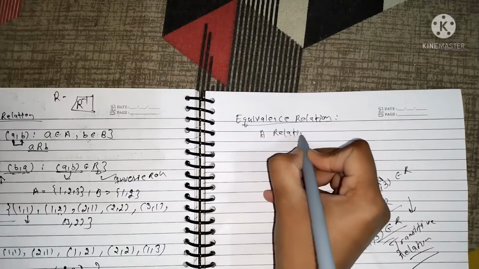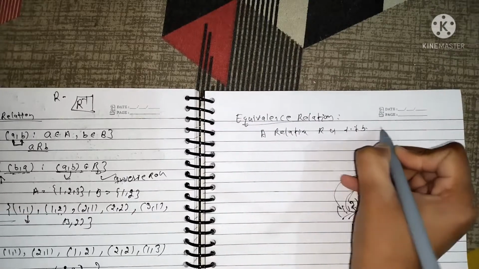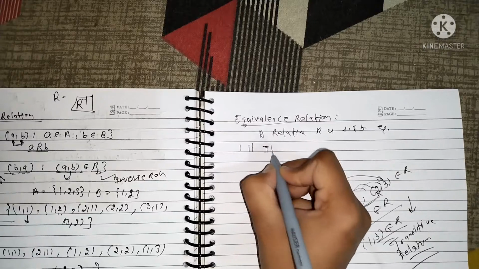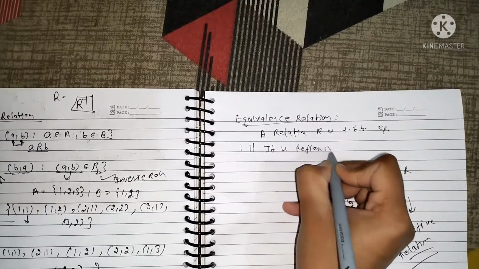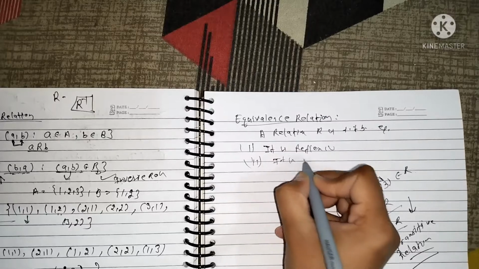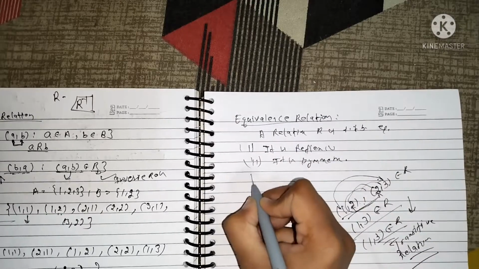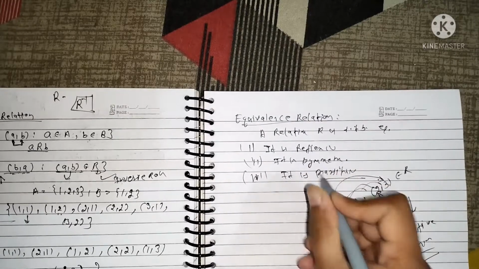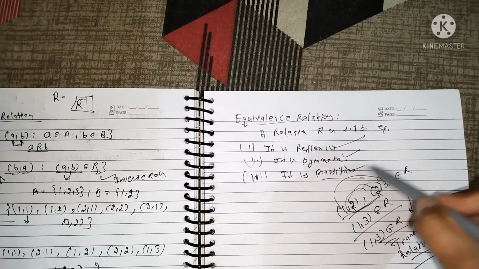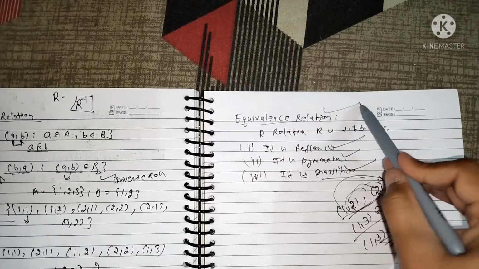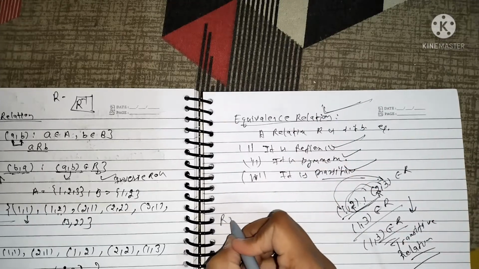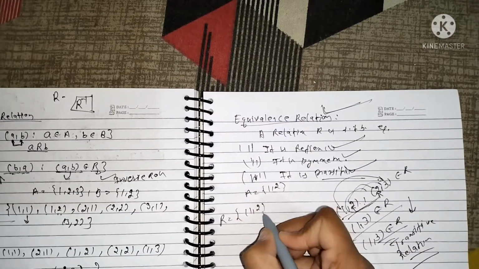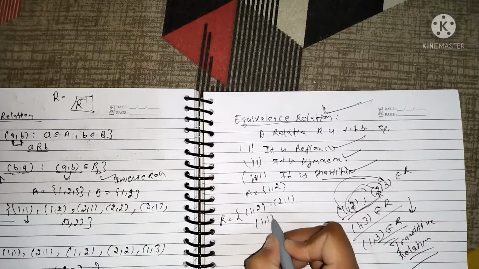A relation R is said to be equivalence relation. First condition, it is reflexive. Second, symmetric. And third one, it is transitive. So if a relation is reflexive, symmetric and transitive as well, such type of relation is called equivalence relation. फॉर एग्जाम्पल सपोज करिए A is equal to {1,2}, देन R is equal to {(1,2), (2,1), (1,1), (2,2)}.